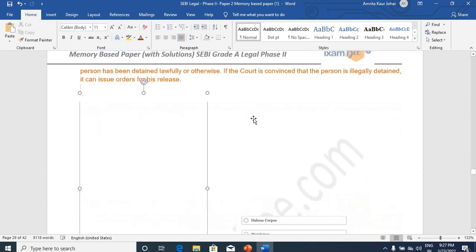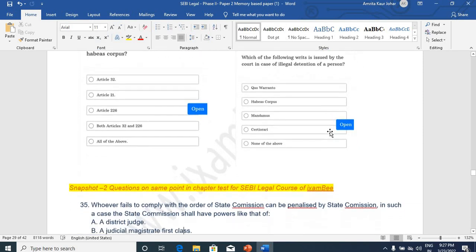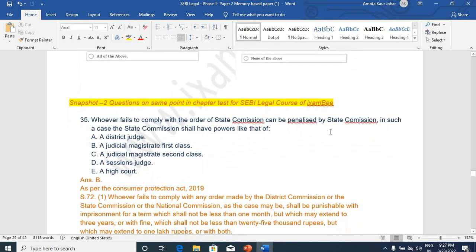And same question as it was there twice in the material of ixamBee. It was asked, you can see exactly illegal detention of person was asked, this writ, and same question has been asked in the examination as well. Two questions on same point were there in the chapter tests of ixamBee.